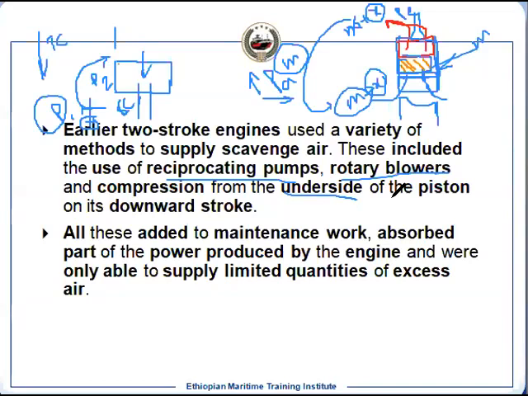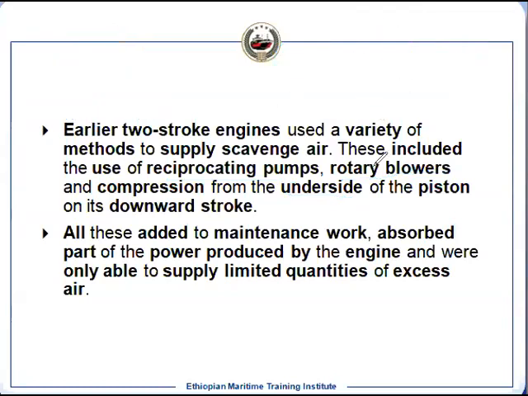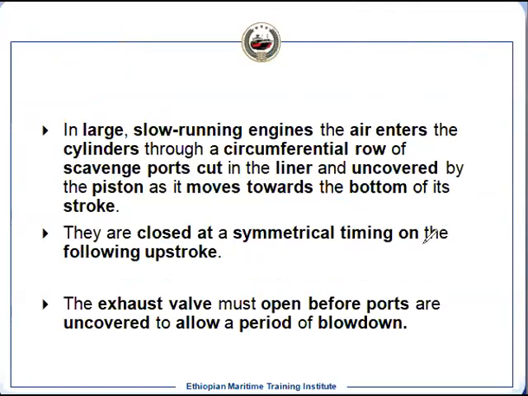So in this case, what will happen? The mass is less because this arrangement is such, so we have a limitation to the mass, and so you have a limitation to the fuel injection quantity. It means your power is limited. Whereas if we use the turbocharger, then we can have more air and more fuel to be injected, which can be burned. So that is the most efficient way we can supply air, or supercharge the engine, by turbocharging.